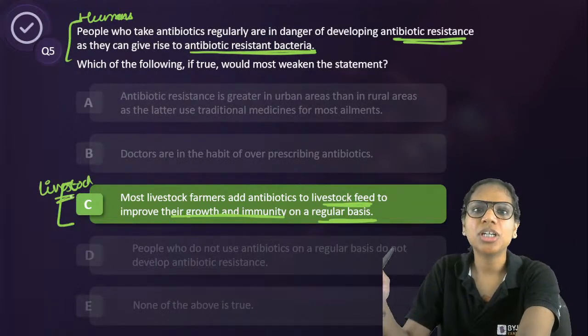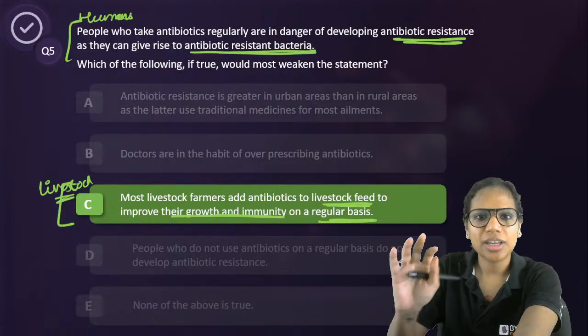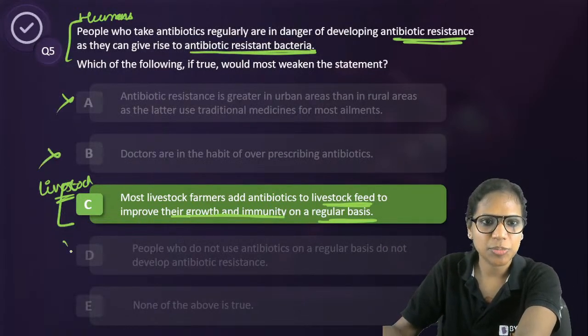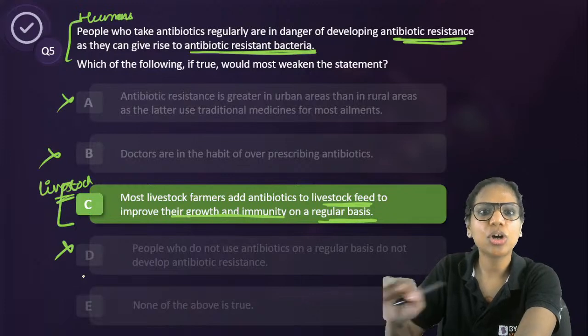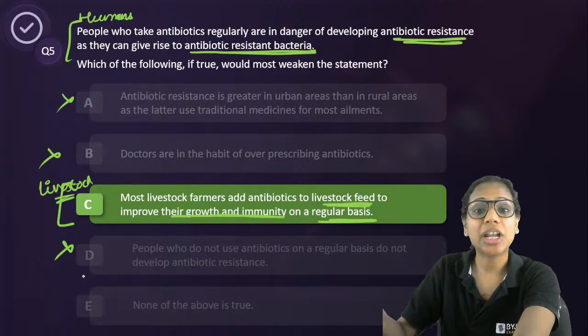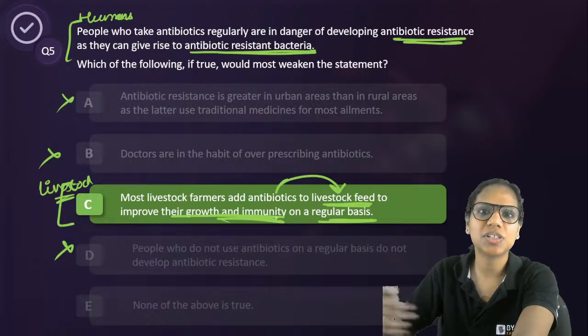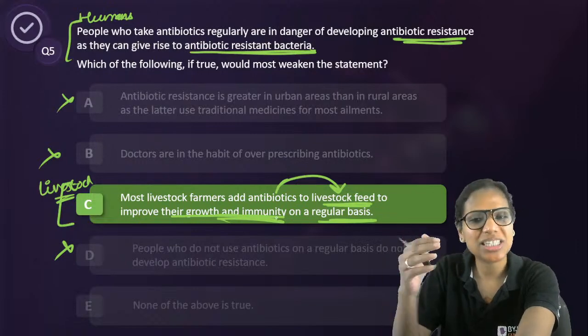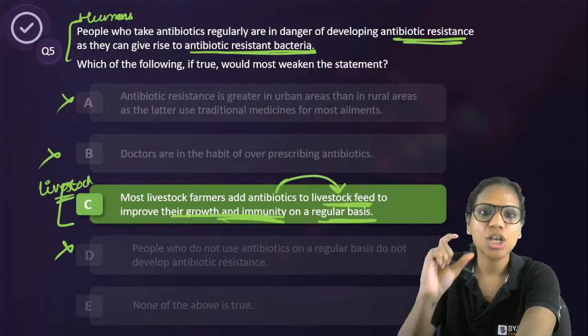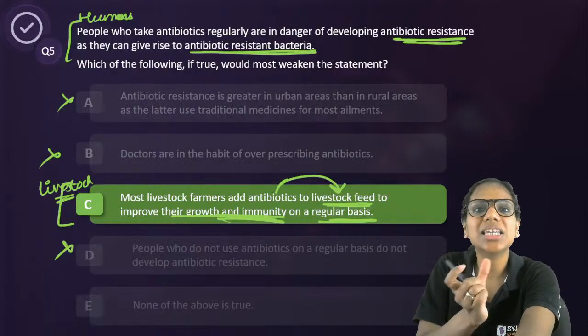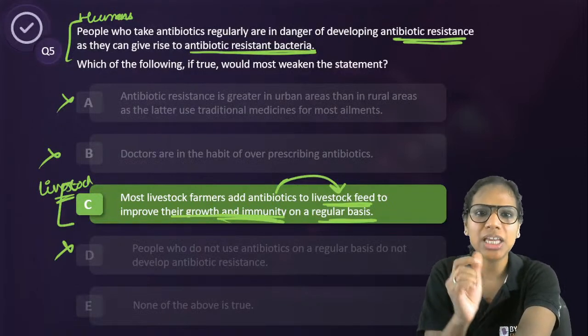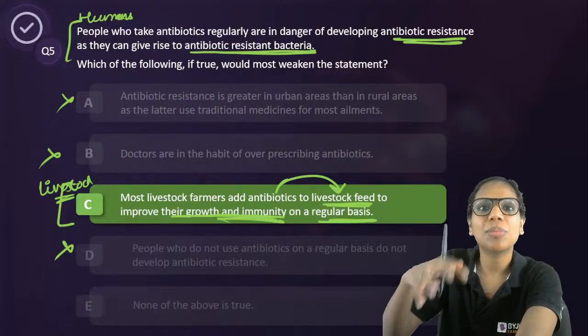However, see, if I have to look among the options, I'm left with C or none of the above is true, right? And if you look at C, it is addressing the issue of consuming antibiotics affecting a person's resistance or basically an organism's resistance. So it is addressing the reasoning at hand, that antibiotic resistant bacteria develop.